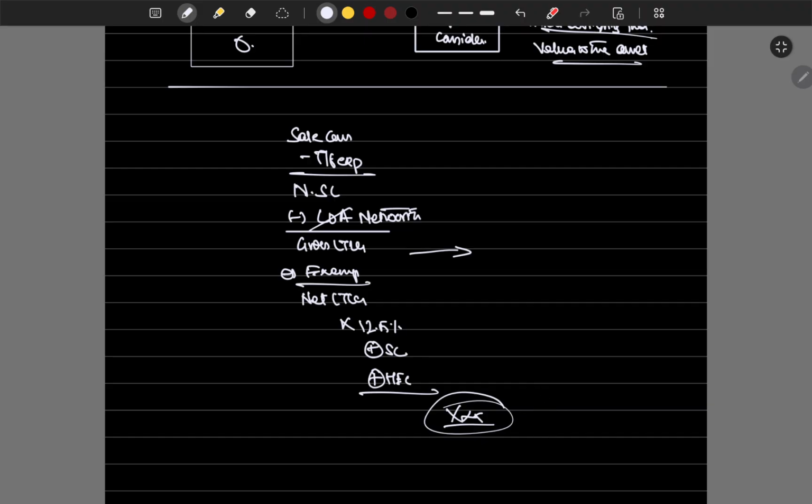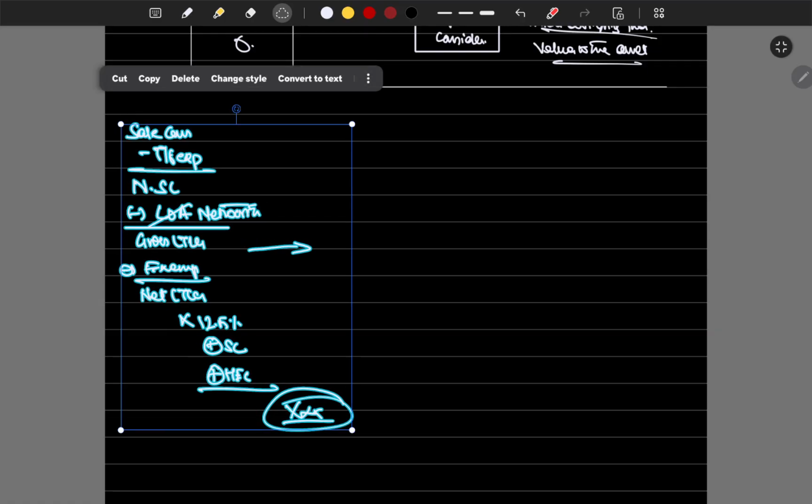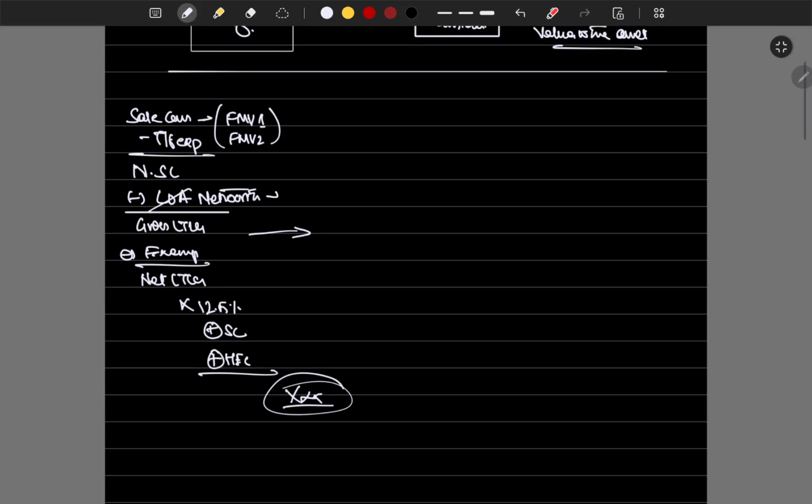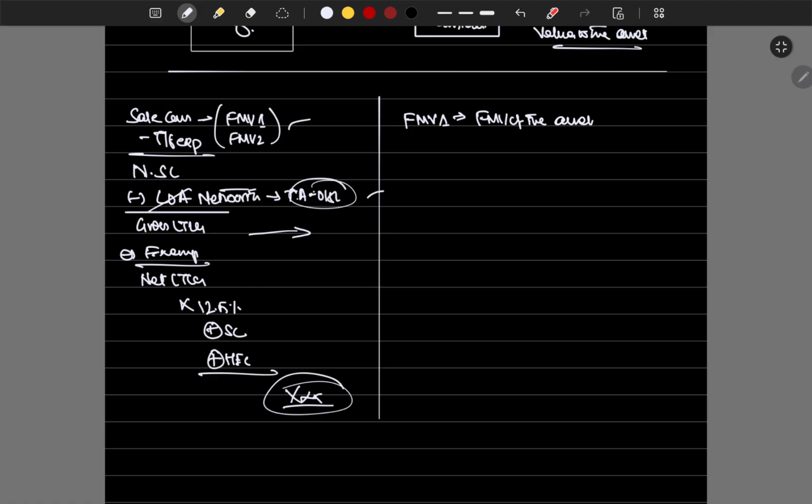Whatever these are, we have already studied in Inter itself, but what we are actually learning here is that sale consideration is fair market value 1, fair market value 2. This we have to compute. Net worth is another factor, which is total assets minus outside liabilities. If we calculate these two things, this table is nothing. How can we calculate fair market value 1 and fair market value 2? Fair market value 1 is the fair market value of the assets transferred.